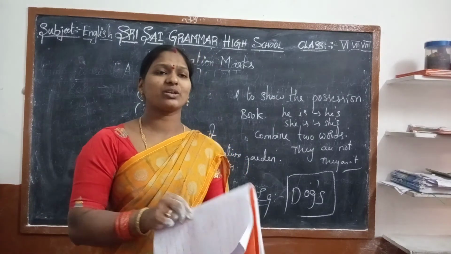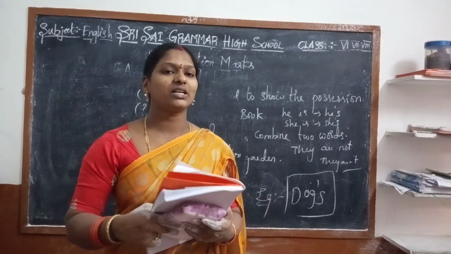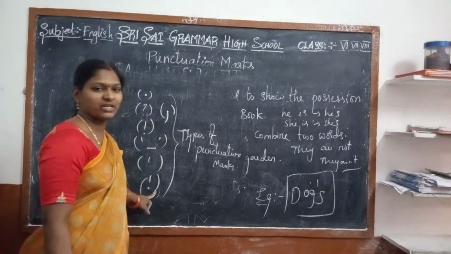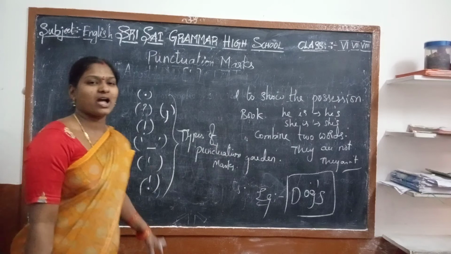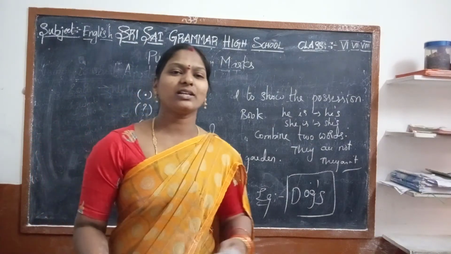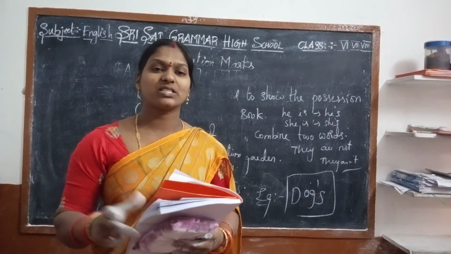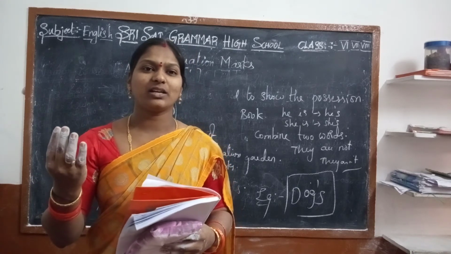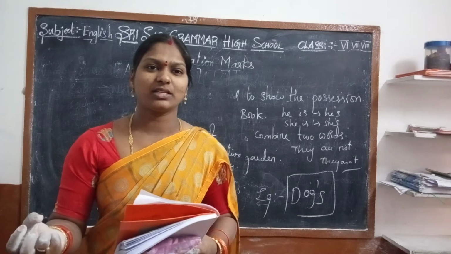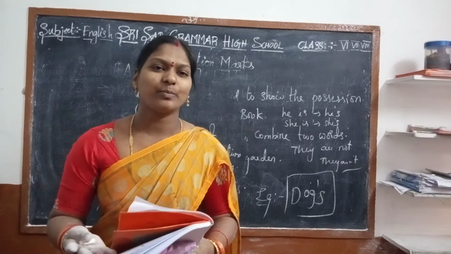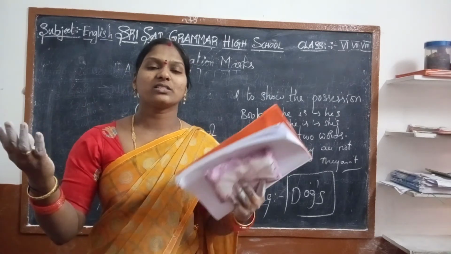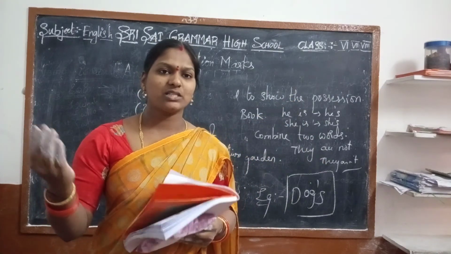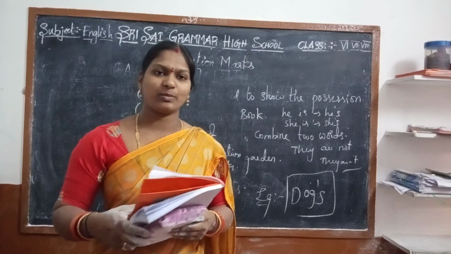And the exclamation mark. We have already learned about the exclamation mark. It is ended with the exclamation tag like this. This exclamation mark is used for sudden expressions and suddenly happening things. When we hear sudden news, we say, hooray. That type of sentence we end with the exclamation mark.